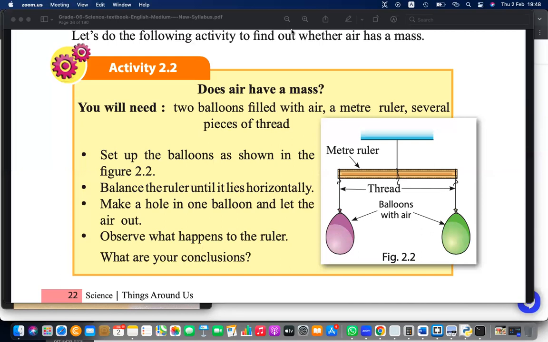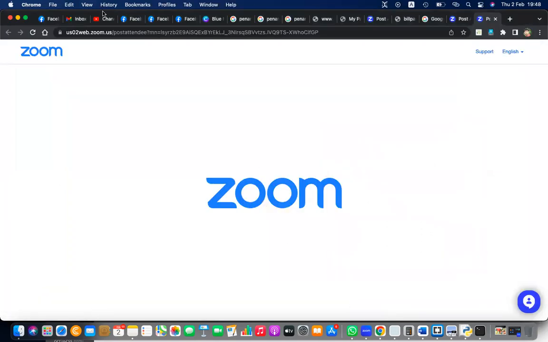Come on. You don't know this? If you don't know, tell me, right? To do that, what you need to do is you have to put a cello tape or transparent tape on the balloon. Right? After that, you can poke. Then the tension will not be released directly into the balloon because the cello tape or the transparent tape is protecting the balloon from blasting. Okay, let me show that.